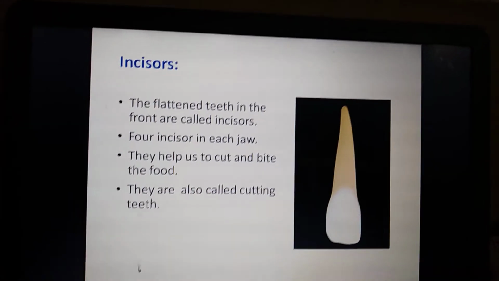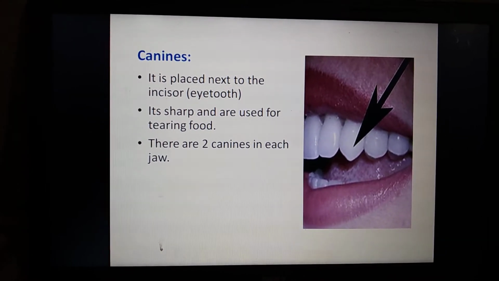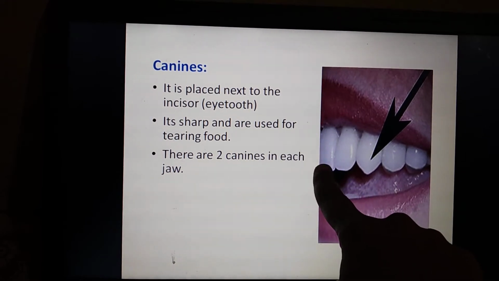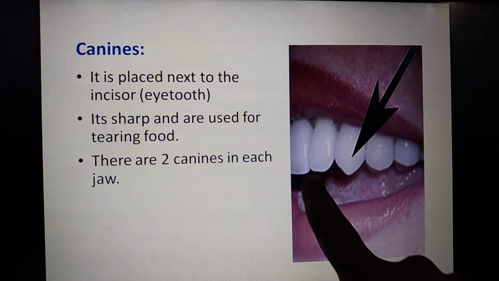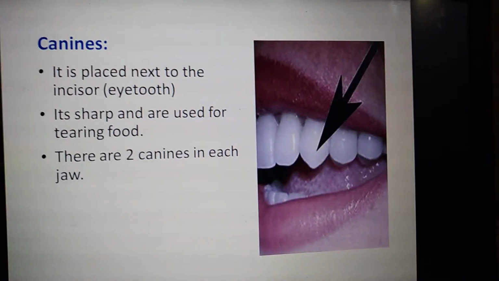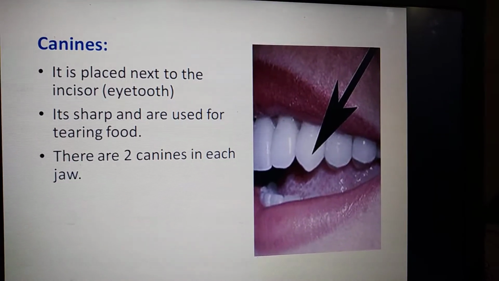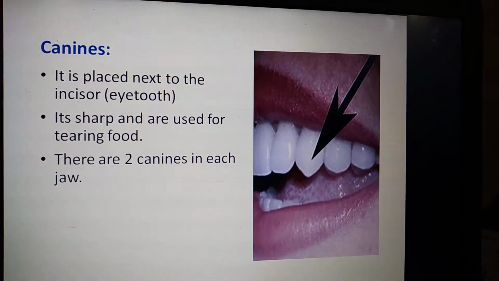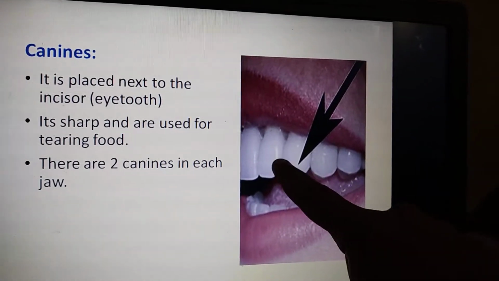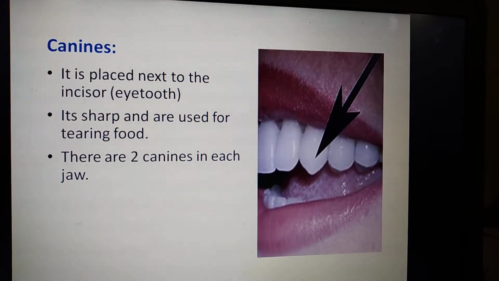And we'll move on to the next one, the canines. Where can we see the canines here in the image? These front four teeth are called incisors, and the teeth next to the incisors are called canines. This is placed next to the incisor. It is also called a hi tooth. Why? You can see the shape, it is looking like a hi. So it is called a hi tooth.